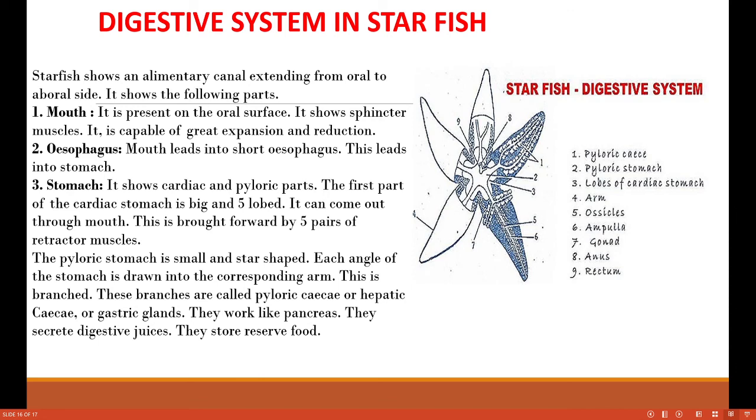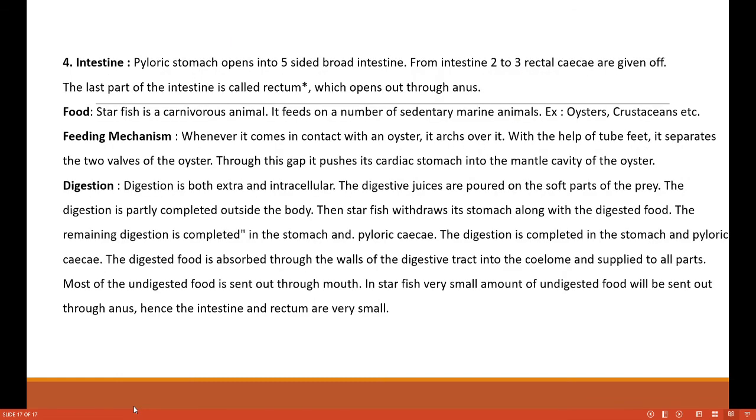The next system is the digestive system of a starfish. The digestive system, the alimentary canal, extends from the oral side to the aboral side, and it shows the following parts. The digestive system is complete and well developed in the starfish. It is composed of mouth, esophagus, stomach and intestine.